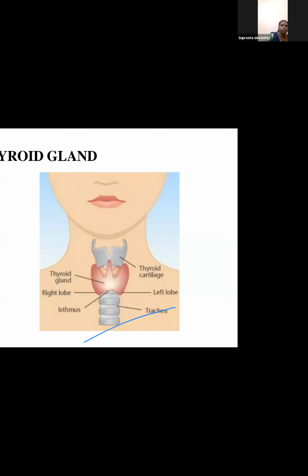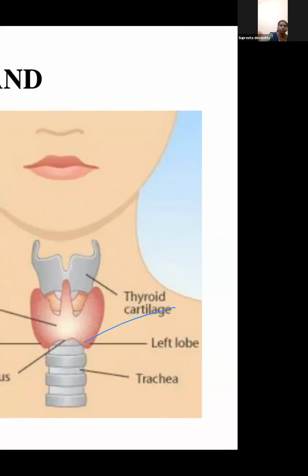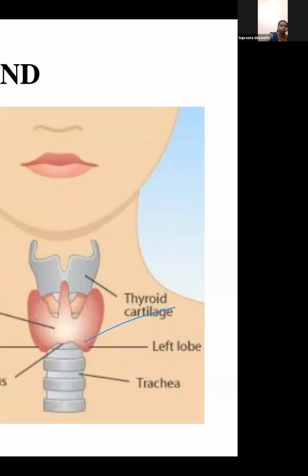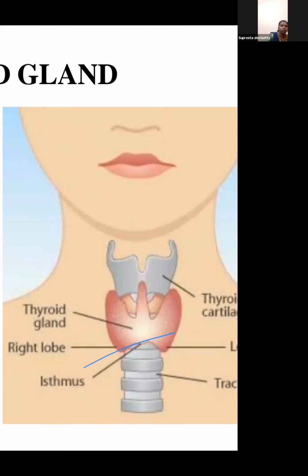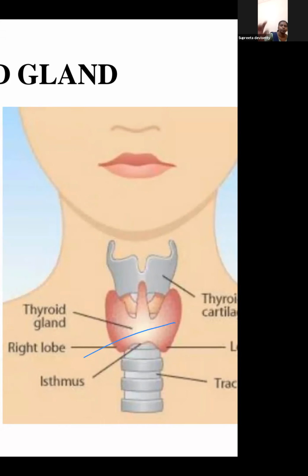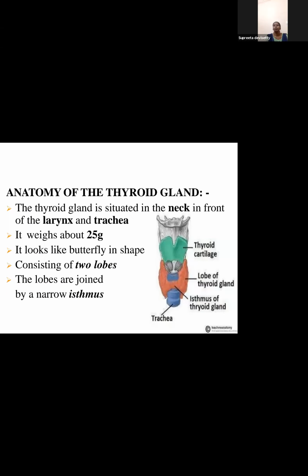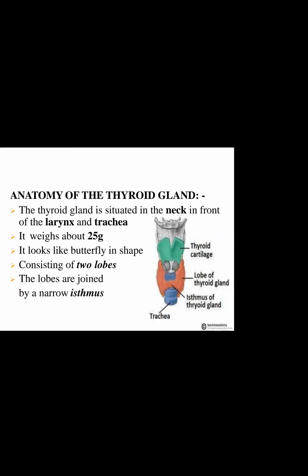You can see this red structure. This red structure is nothing but the thyroid. It's a butterfly shape. This thyroid gland is situated in the neck, in front of the larynx and trachea. It weighs about 25 grams. So just imagine your 25 grams. It looks like a butterfly, consists of 2 lobes joined by isthmus. You can just get this in the subconscious mind.